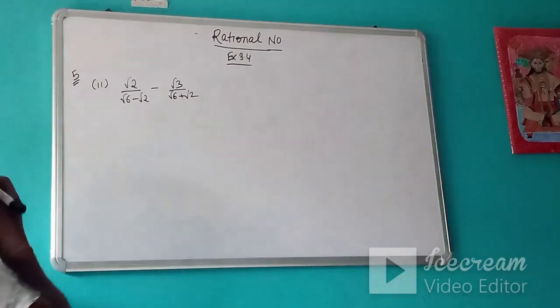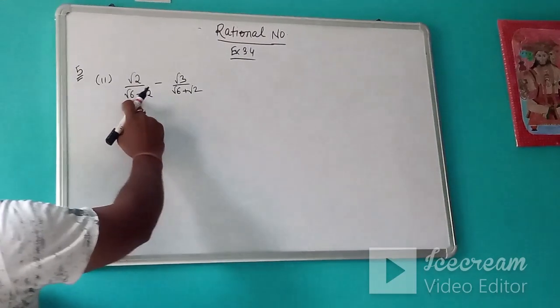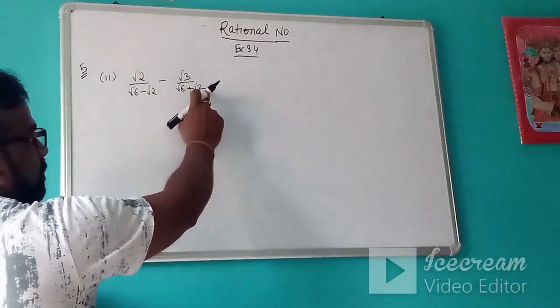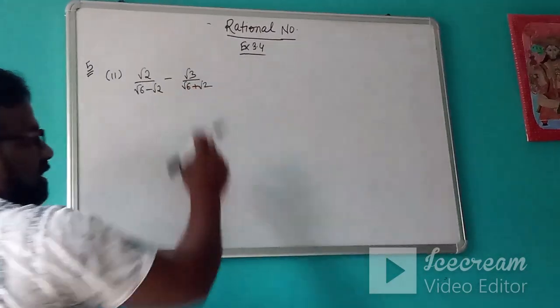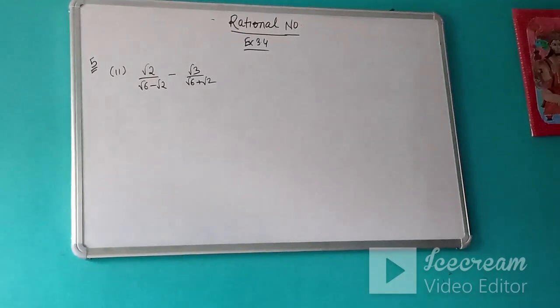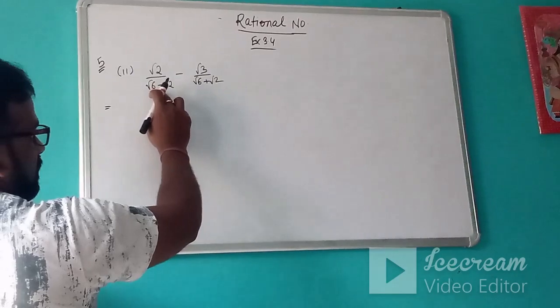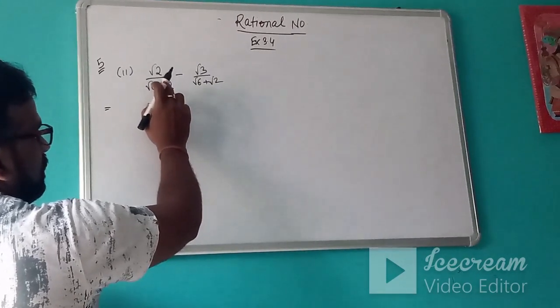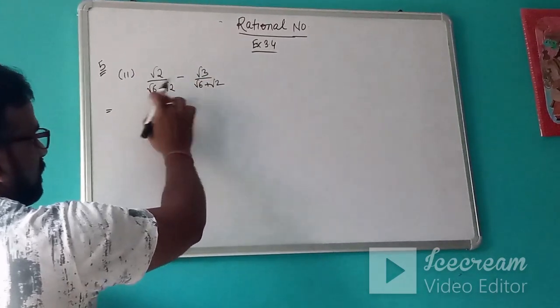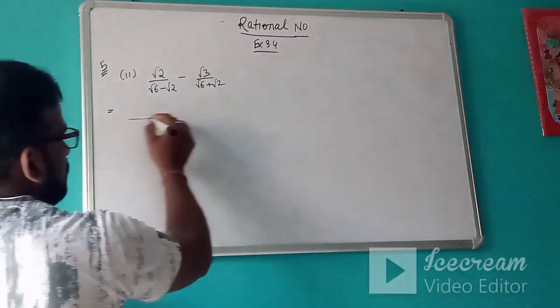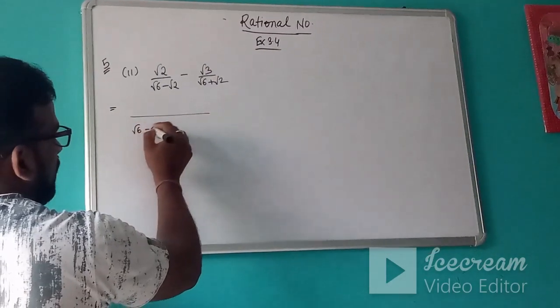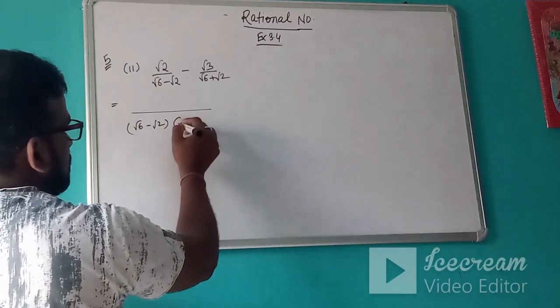So see what we will do. This is root 6 minus root 2. This is root 6 plus root 2. So they both are the rationalizing factor of each other. In these types of questions, if there are two terms and both are the rationalizing factor of each other, then in that case we will take the LCM as usual, like this.